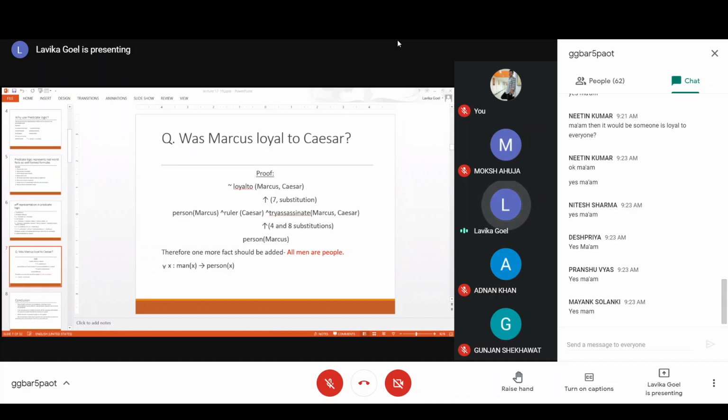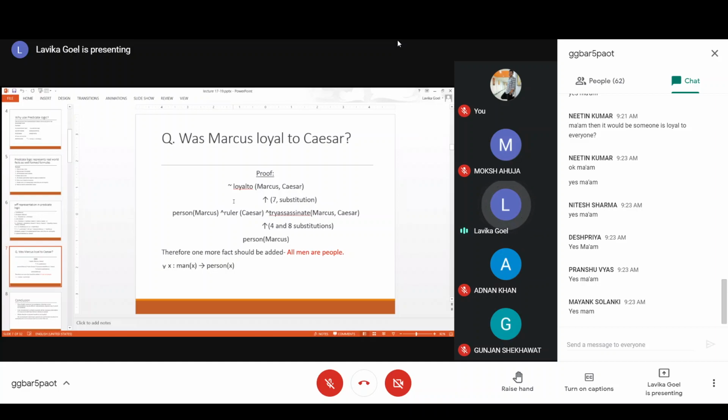So let us begin. Not loyalto(Marcus, Caesar). So basically what we will do is, this should exist as a right hand side in any of the facts, and we will substitute it by the left hand side so that we are able to reach some fact which is already existing. If we are able to reach a fact which is already existing, then we can say that that fact is true. So that means this statement is true.